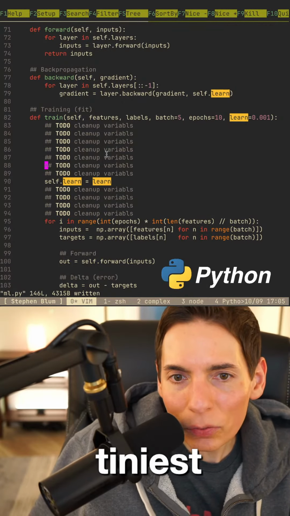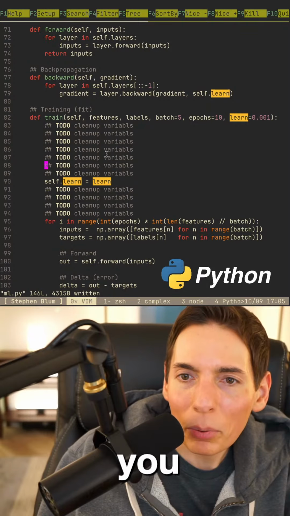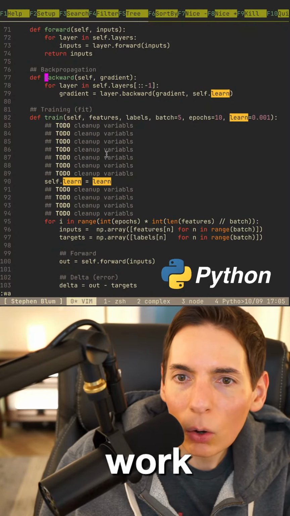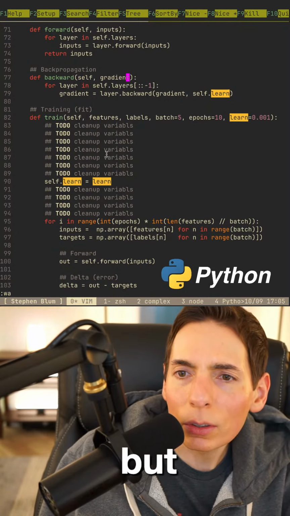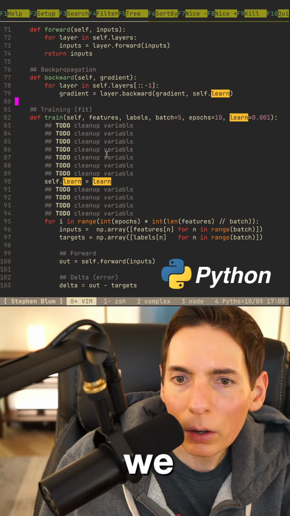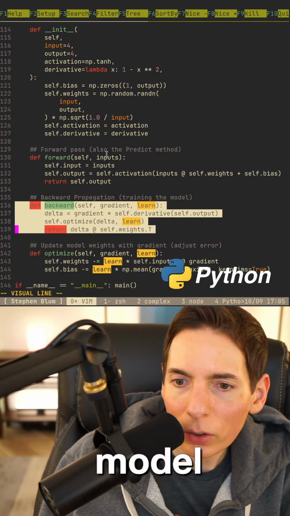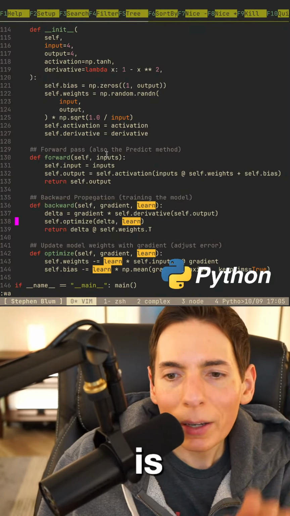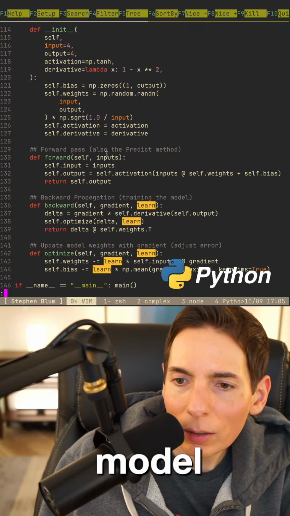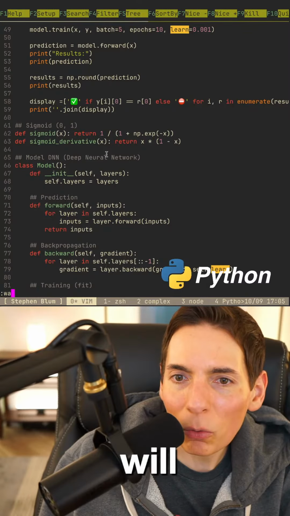Pass gradient does self-learning in the backward pass. That made it work. But do we need it here? No, we don't need to do that because we've got self.learn here. This is the model, but then the layer has it here, and this is the backward pass learn. So we will make an improvement. I'll be able to figure it out later, but for now, at least we got it working.